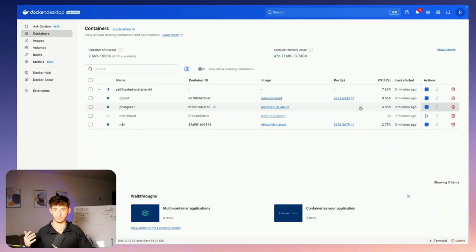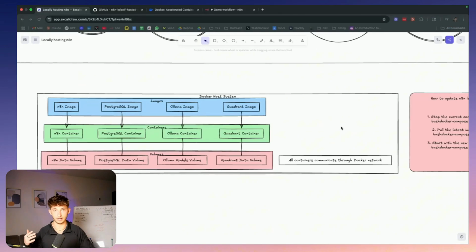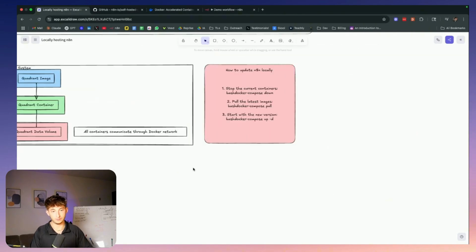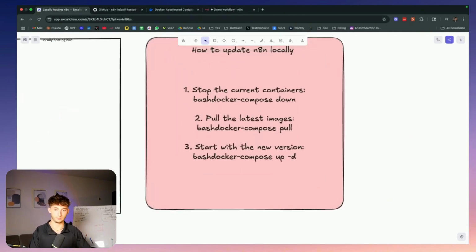So now if you wanted to update n8n, if there are new models or different betas that you want to be testing out, then all you would have to do is go back into your terminal, copy this code right here: docker compose down, then docker compose pull, and then docker compose up -d. This is going to allow you to pull the latest version of n8n. So there are different ways of doing this. You could do it through Docker instead of Docker Compose.